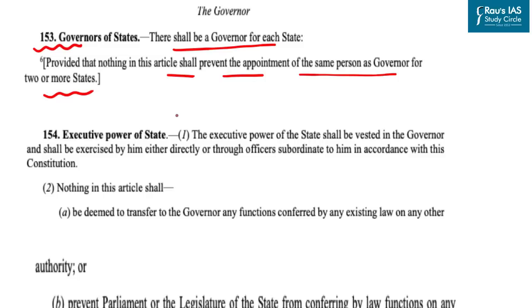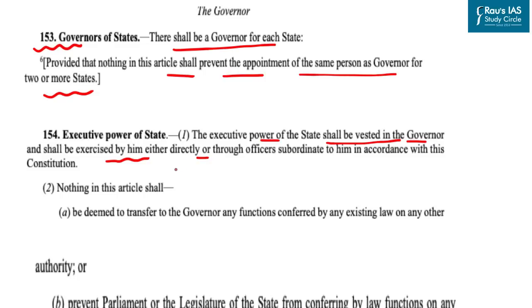Further, to understand the position of the governor, we need to understand Article 154 also. The governor has a very predominant constitutional position, and Article 154 explains the executive power of the state. It says the executive power of the state shall be vested in the governor and shall be exercised by him directly or through officers subordinate to him.